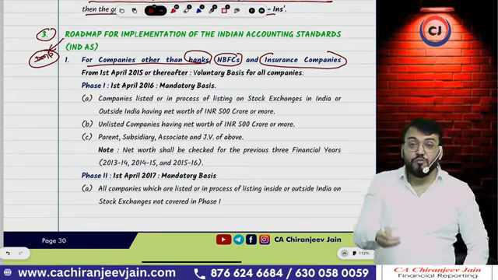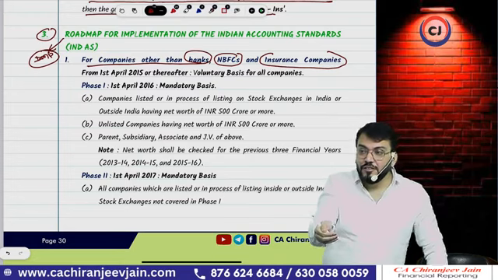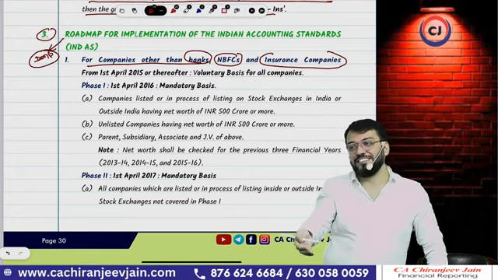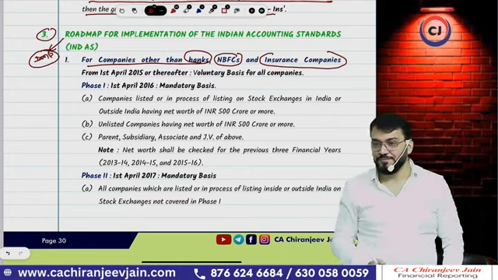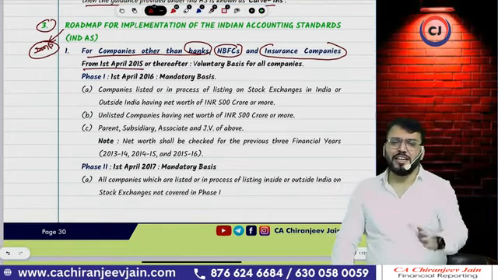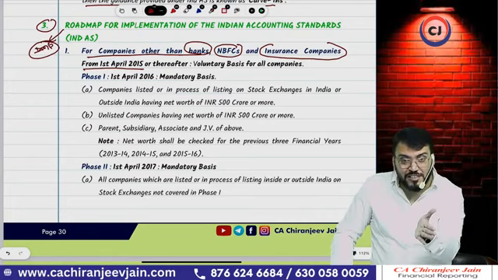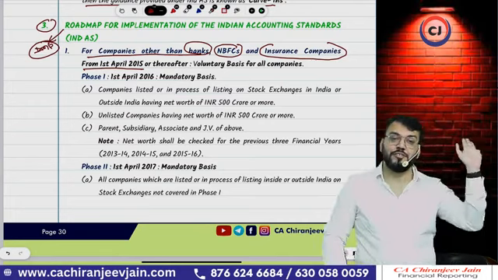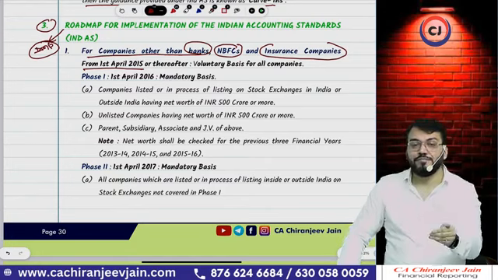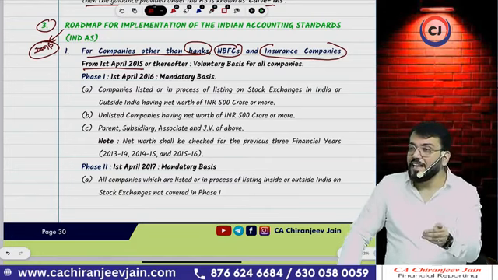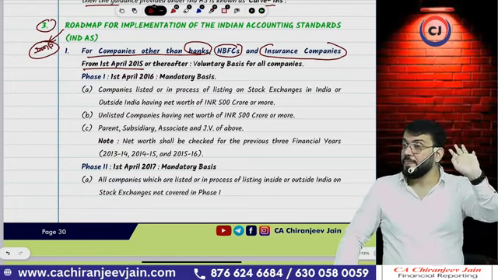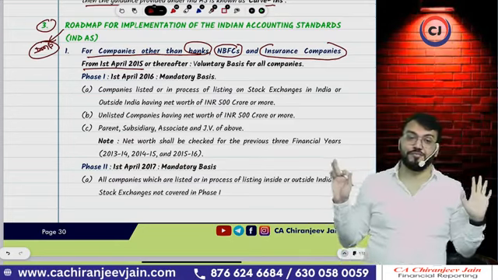Understood? So the rule was framed in 2015. This Ind AS was applicable on a voluntary basis from 1st April 2015. This roadmap said that any company can adopt Ind AS from 1st April 2015 on a voluntary basis, as per their choice, even though they are not under the applicability part. Any small company, if they want to adopt Ind AS on a voluntary basis, that is their choice.